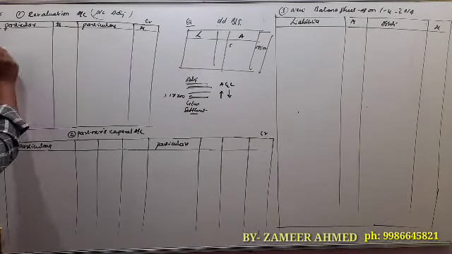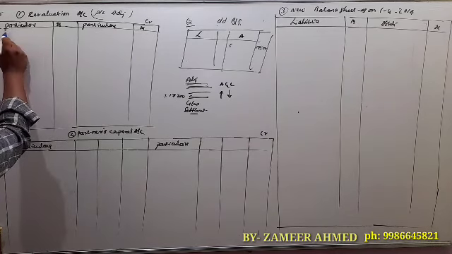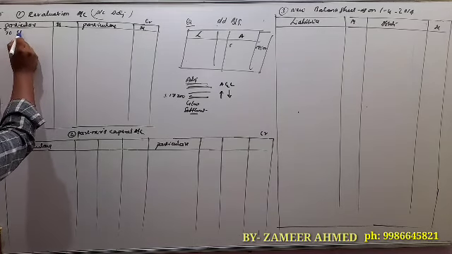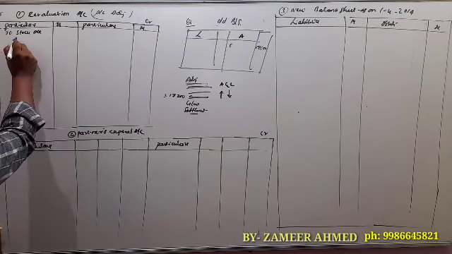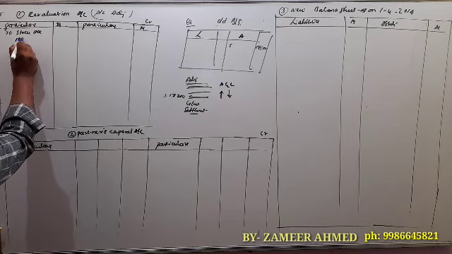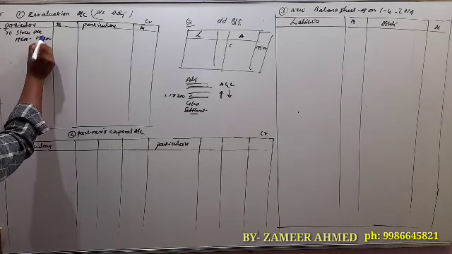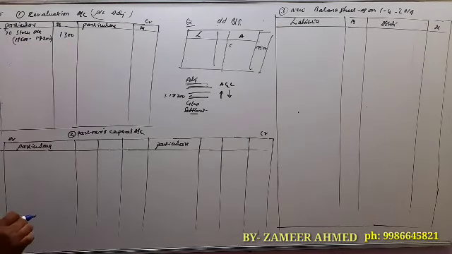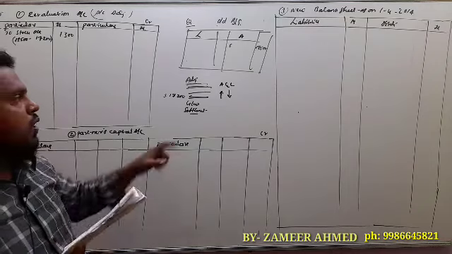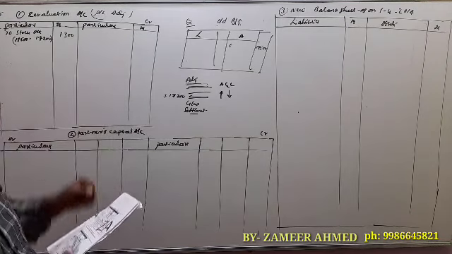So debit side, expenses and losses. So debit side, to stock account, 18,500 minus 17,200, that is 1,300. So valued and revalued, the difference amount should be entered under the revaluation account.